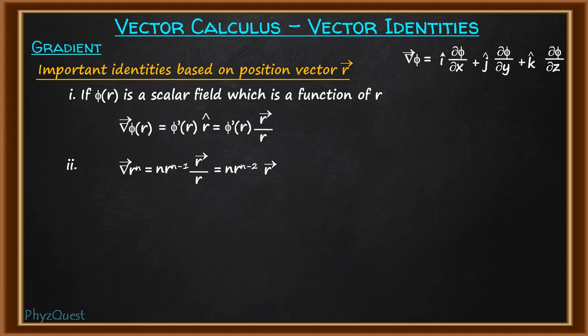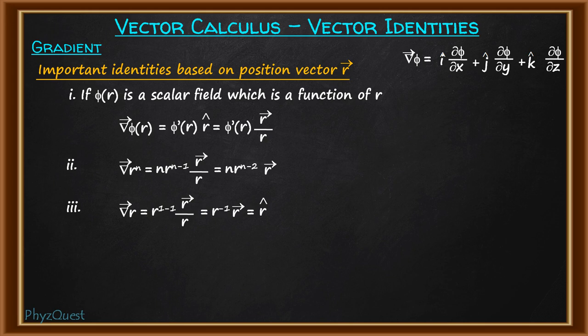Now let us suppose n is equal to 1. That means the third rule is gradient of r. So when n is equal to 1, for gradient of r, if we put n equal to 1, this expression will become r to the power 1 minus 2 into vector r, which is equal to r inverse vector r, and this is equal to simply vector r divided by r, simply the unit vector r cap.